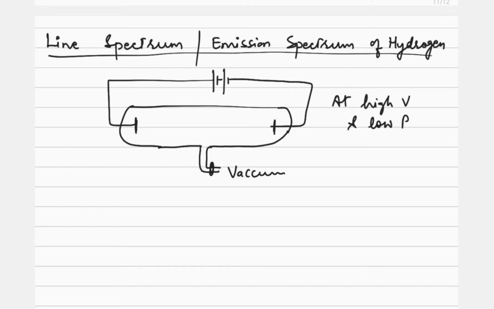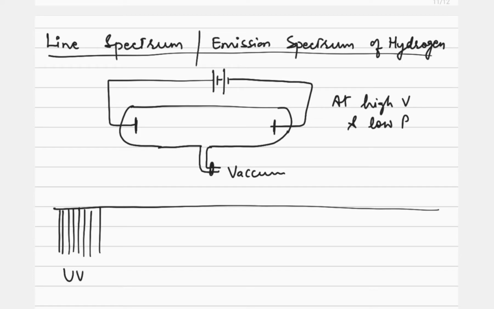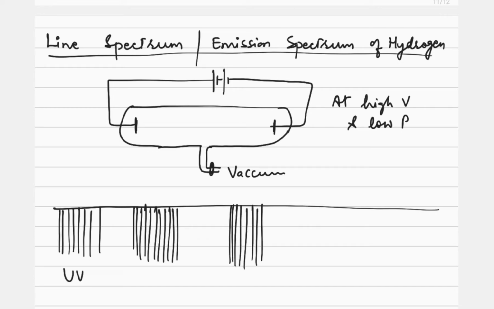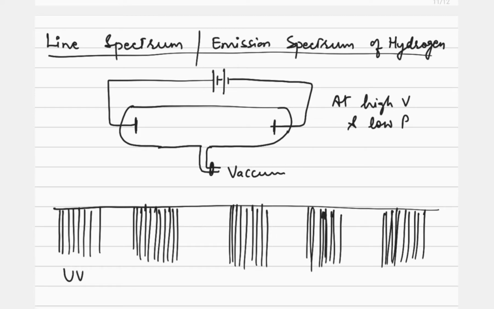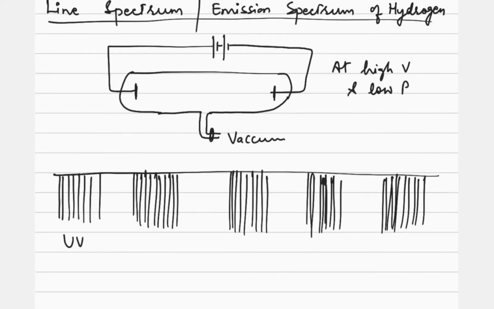What does it mean? How do we get it? A large number of lines are observed in various wavelength regions. Say we got some lines in the ultraviolet region. Some lines are observed in the visible region. Now some lines were observed in the infrared regions, and in the infrared region also it is observed in various wavelength regions like this. So all these sets of lines, this is the entire spectrum of hydrogen, and these sets of lines are called series.